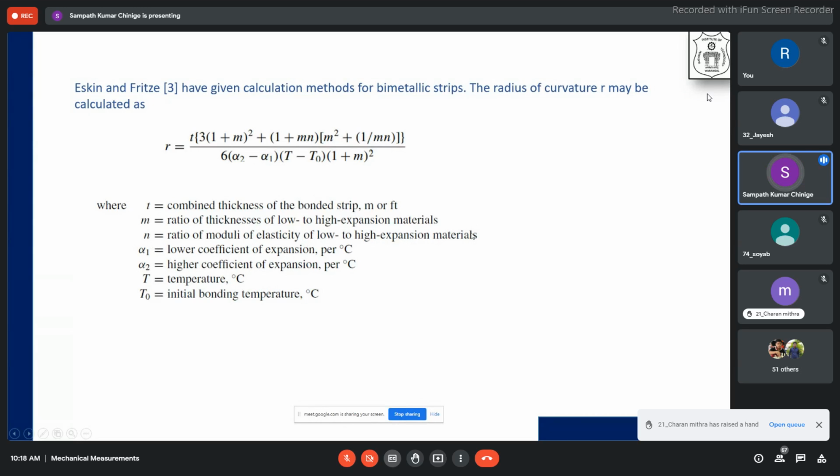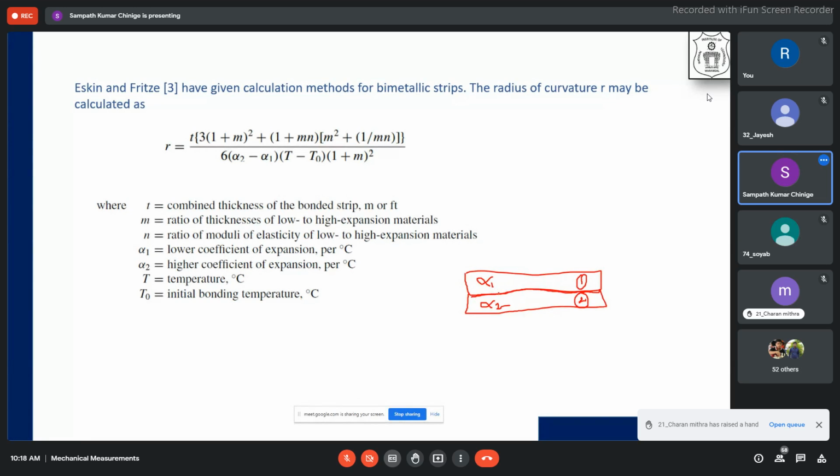What is the lowest material that we have? Here you can see the lower coefficient of expansion. There are two materials, correct? One material is like this and another material is like this. Let us say this is the first element, alpha 1, and the second element, alpha 2. Material 1, material 2.